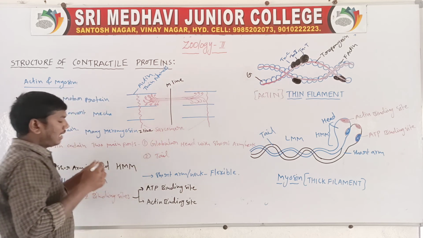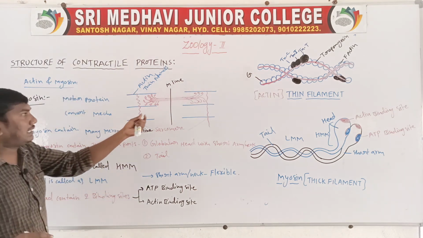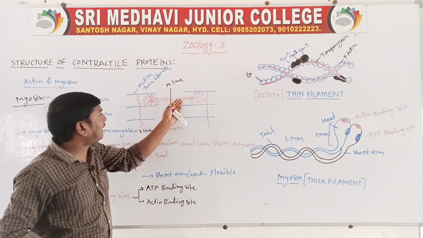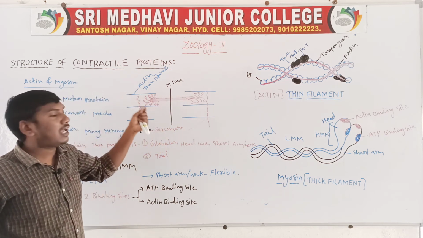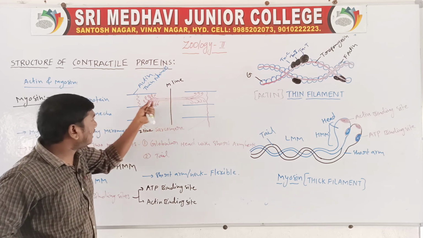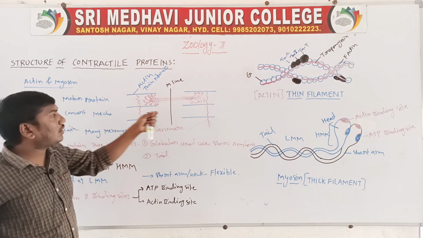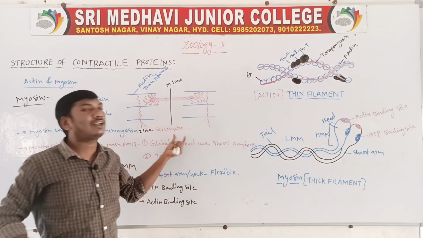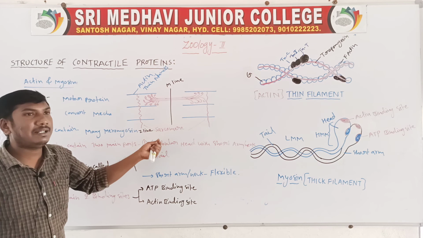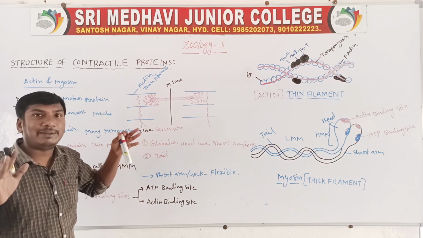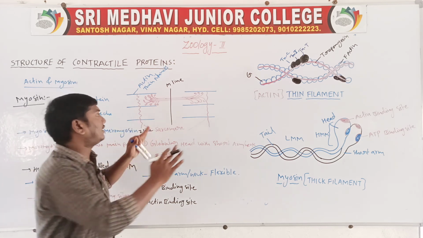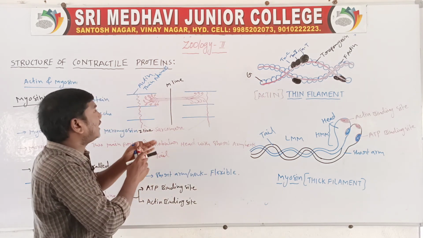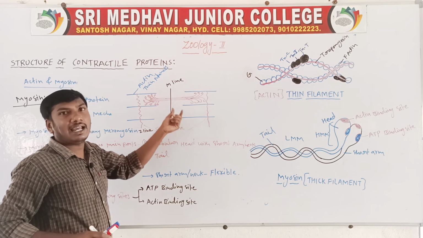One thick band has many meromyosins. Half of the meromyosins are present on one side of the Z line, and the other half are present on the opposite Z line of the same sarcomere. One sarcomere means the space between two successive Z lines. In this sarcomere, thick filaments and thin filaments are present.